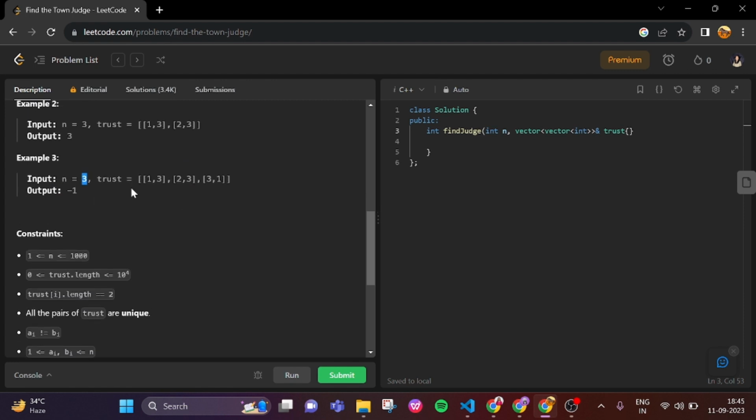Again 3 people in the town, 1 trusts 3, 2 trusts 3, and 3 trusts 1, but then there's no one here to be the judge. Who is the judge? So we'll return -1 in this question.